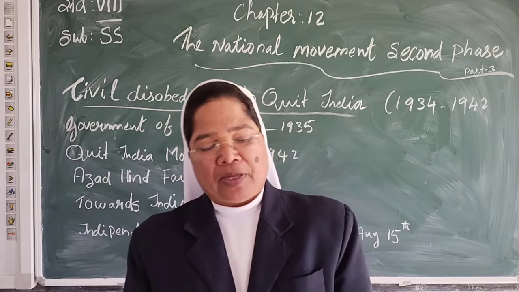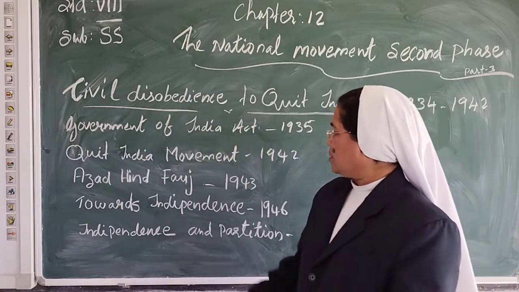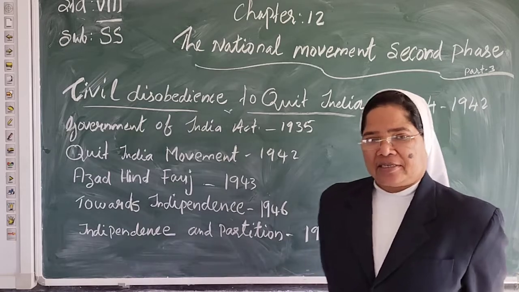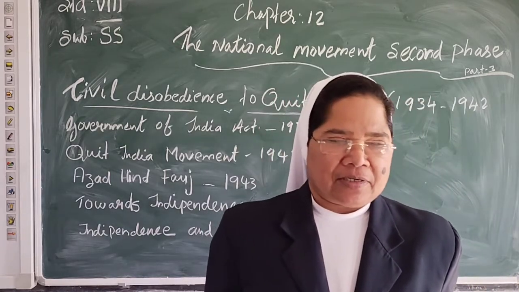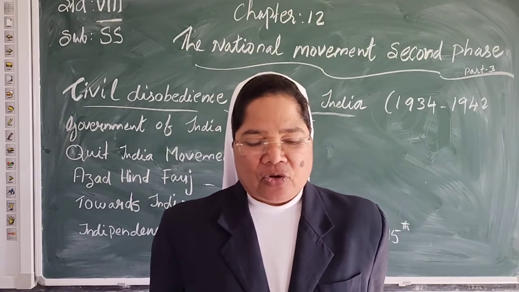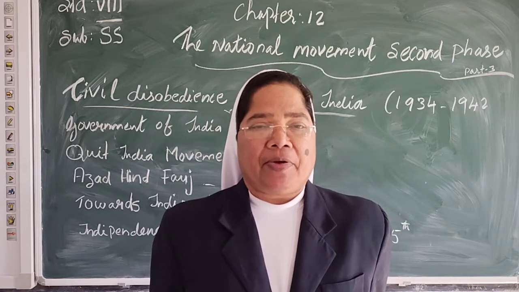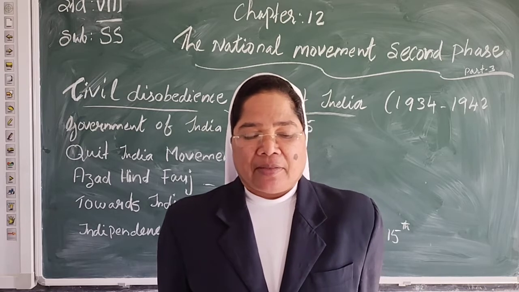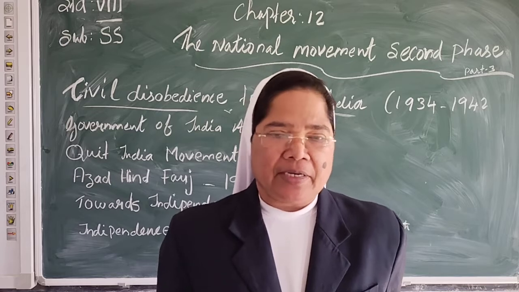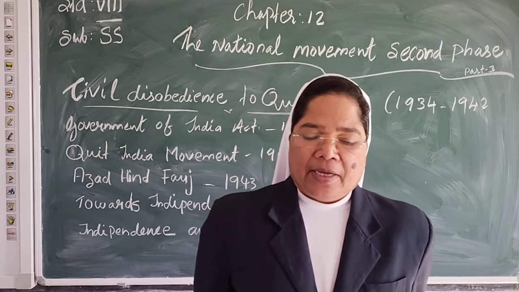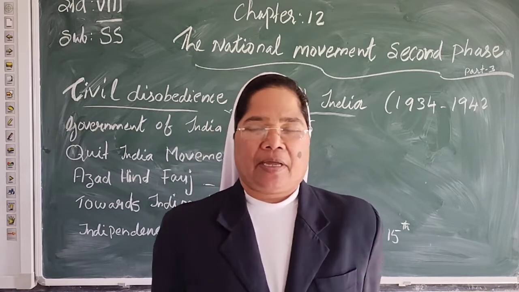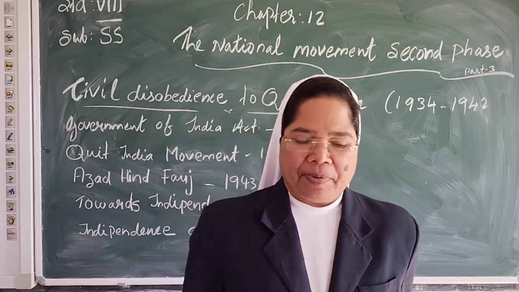Now let us go towards independence. We come to the last point, towards independence in 1946. Now we are coming very near to independence. In February 1946, the Cabinet Mission arrived in India. It presented the independence plan. Some cabinet members came from Britain and planned for independence.